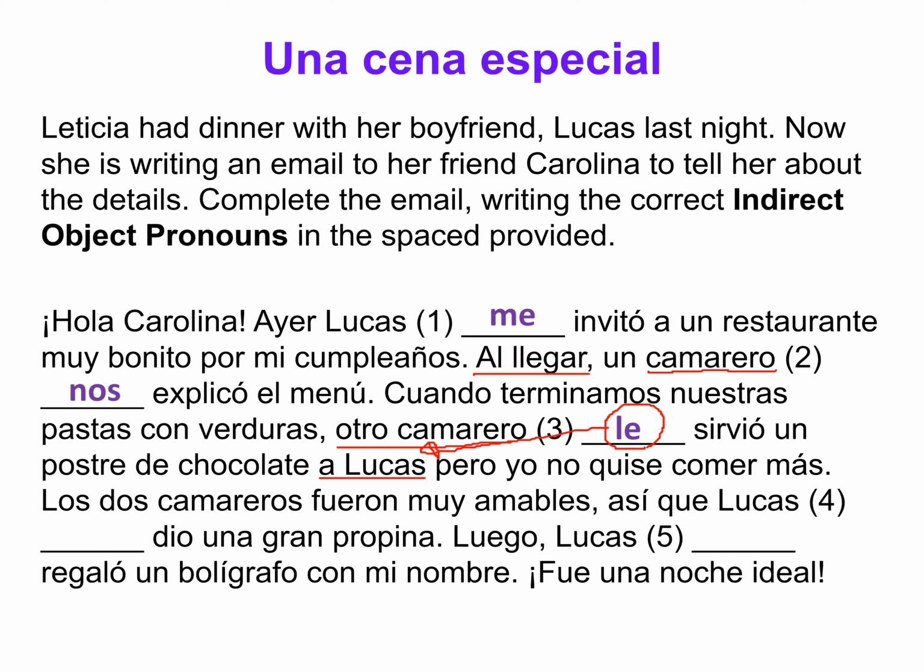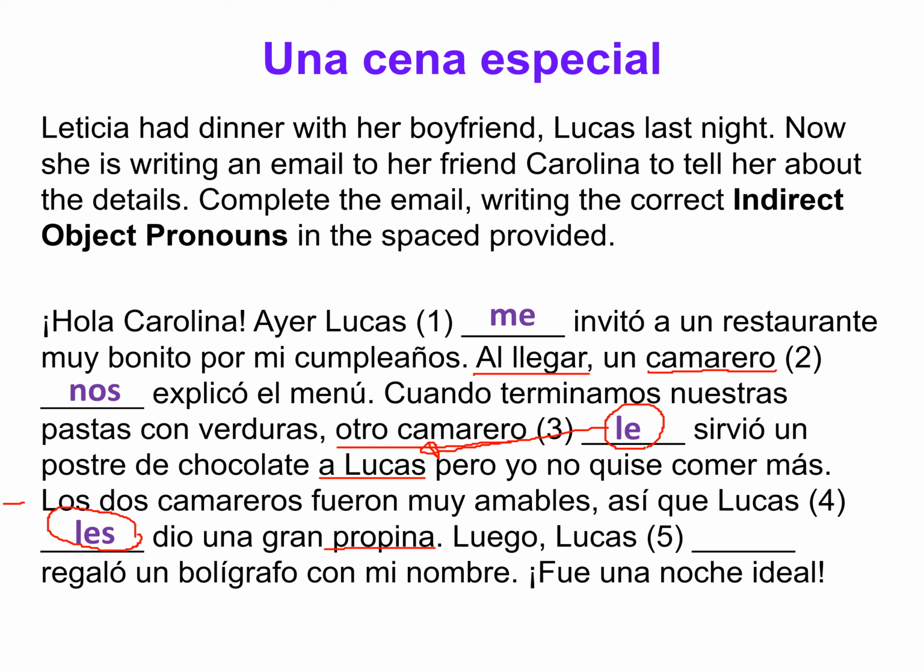Okay, next one. Los dos camareros fueron muy amables. So both waiters were very polite, very nice. Así que Lucas, and so because they were so polite and nice, Lucas gave them, and so les dio. Lucas gave them a good tip. Gran propina. A very good tip. Propina is tip. And so, así que Lucas les dio una gran propina. Because, you know, they are the ones receiving this money from Lucas.